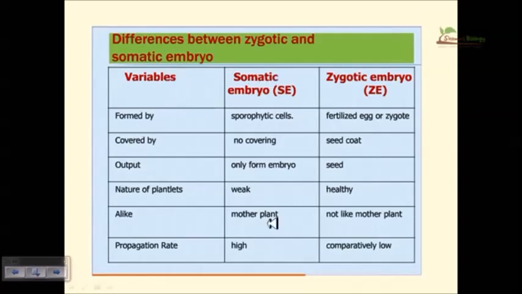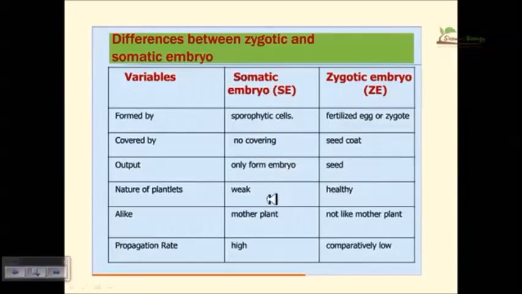So in both the cases, these are the variables. The somatic embryo is formed by sporophytic cells, whereas the zygotic embryo is formed by the fertilized egg or zygote. Somatic embryo has no covering, and zygotic embryo has the seed coat. Somatic embryo is only the embryo, but zygotic embryo is embryo with seed. That means it has the embryo, the cotyledons, and also the endosperm, and then the seed coat, and finally the seed. But in case of somatic embryogenesis, it is only the embryo, nothing else.